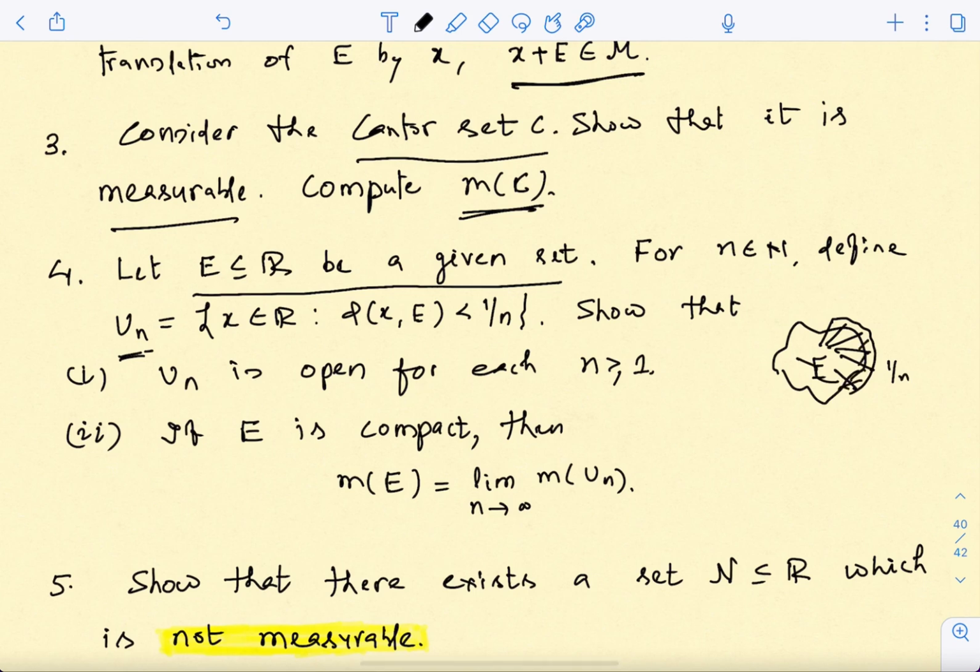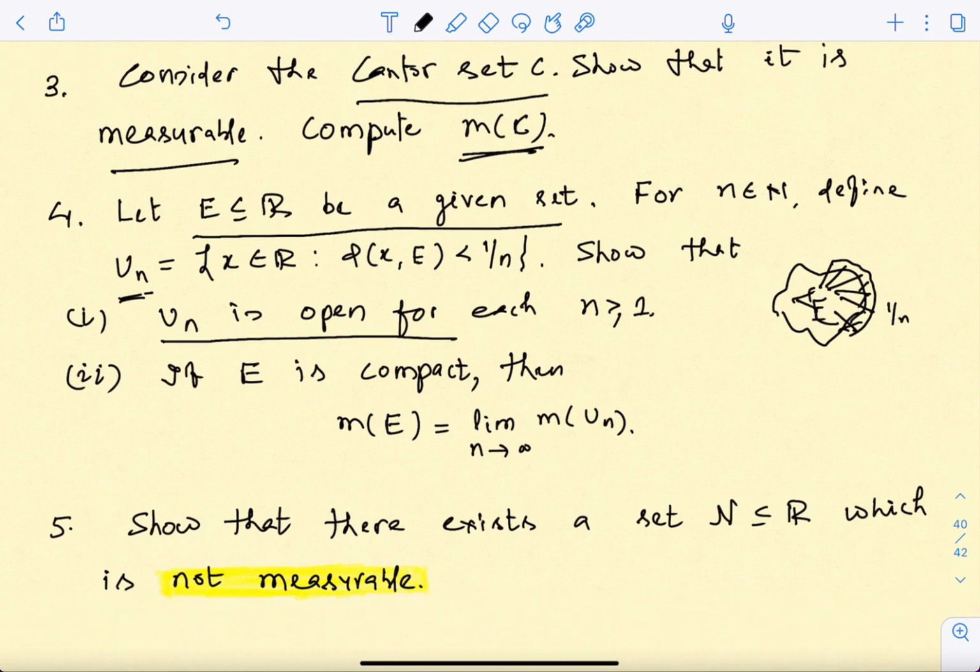Naturally E is always going to be there, because every point in E will be at distance 0 from E, correct? So basically this is some sort of a neighborhood of this set E, isn't it? And the first thing is that you show that each of these U_n is an open set. Once it is an open set, then you know it is measurable.